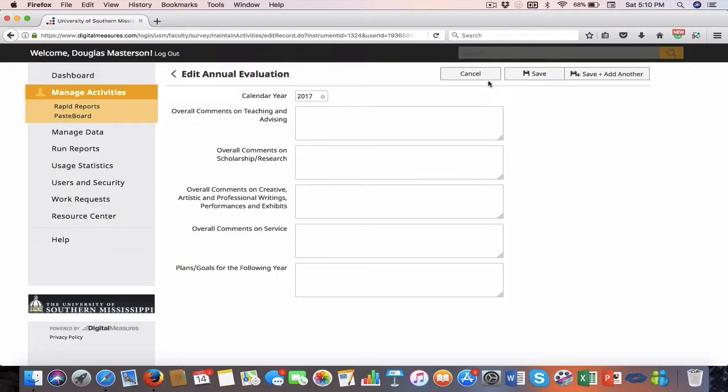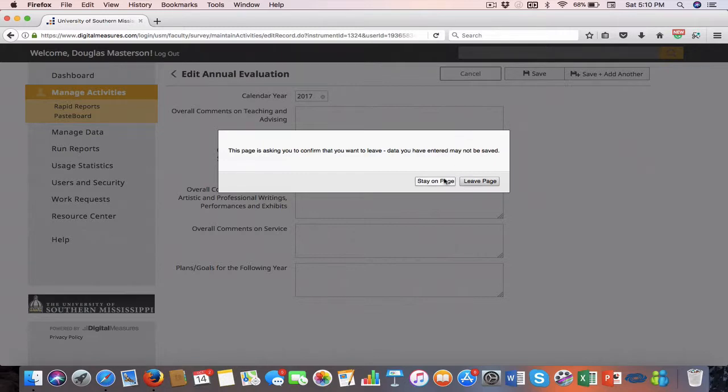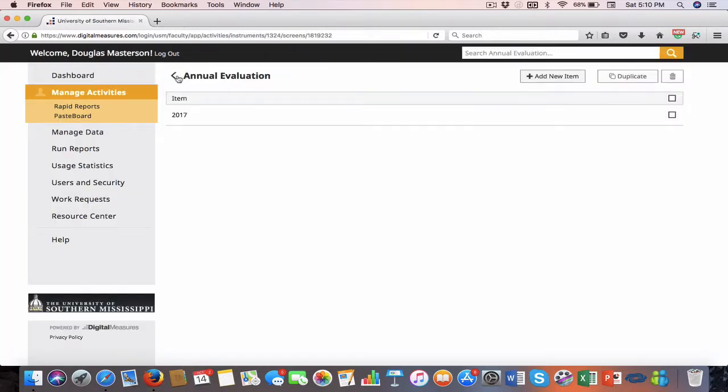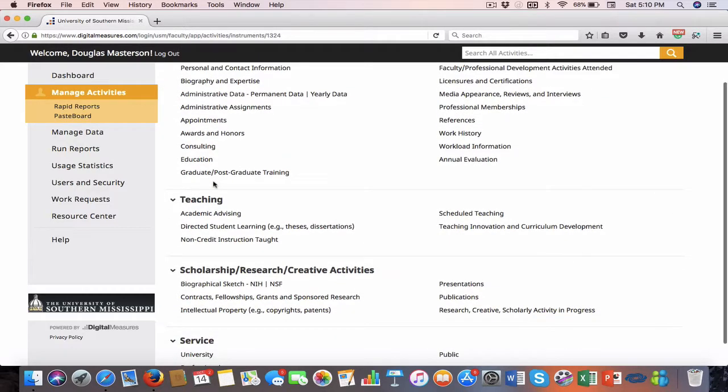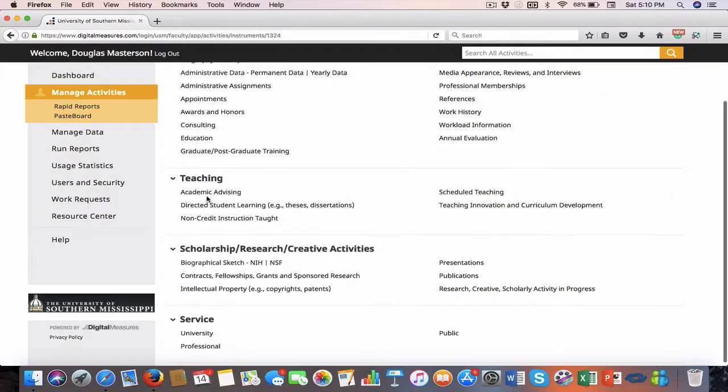Let's see, that's down the page. Let's do this right. Cancel. Leave the page, I guess. Okay. And you'll see down here in teaching, academic advising.